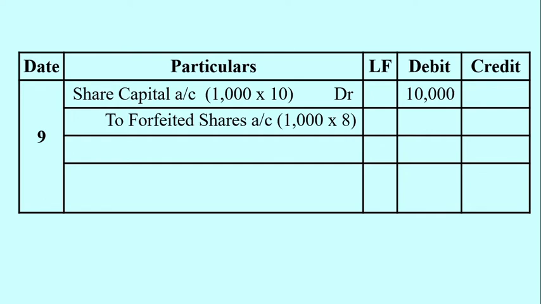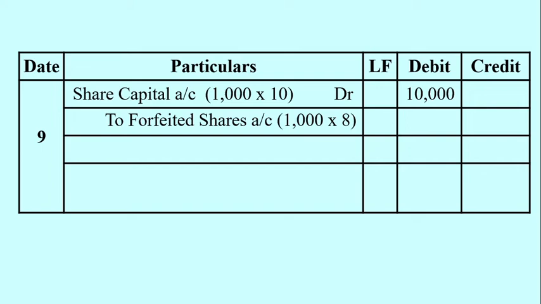At the time of forfeiture, whatever amount is already paid by the defaulter will not be repaid or refundable. That's why the amount already paid by the defaulter is to be kept in a separate ledger account, known as the forfeited shares account. It is a kind of gain or income for a business concern. That's why forfeited shares account is credited.